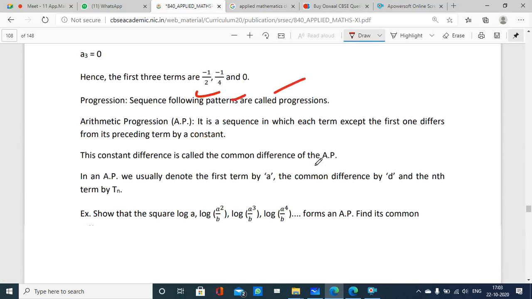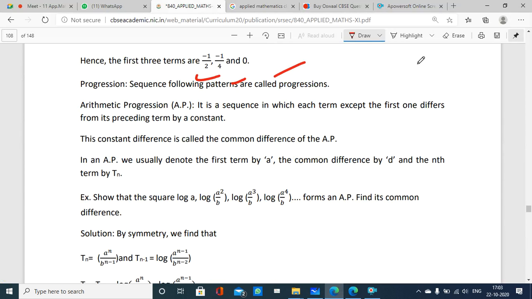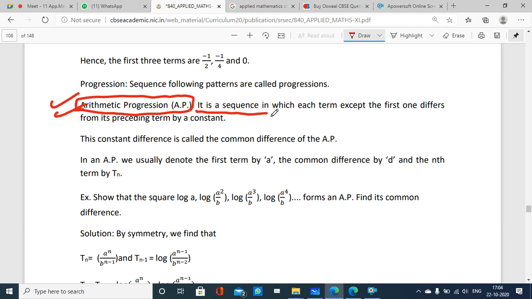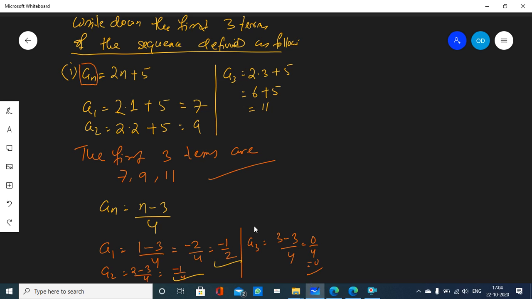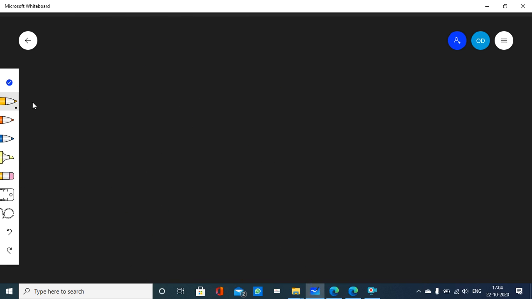Okay. Now we'll talk about arithmetic progression. Underline it. Arithmetic progression, or AP. It is a sequence in which each term except the first one differs from its preceding term by a constant. It's very easy to understand the language. So let me just explain this with the help of an example.